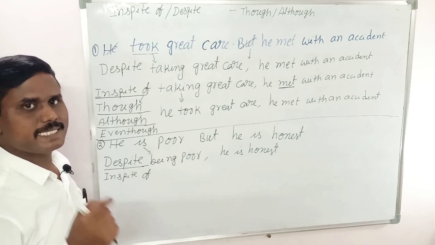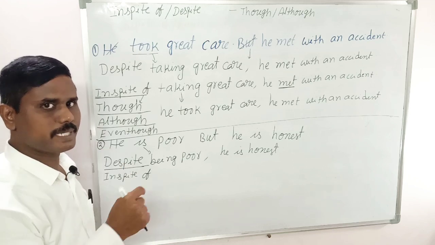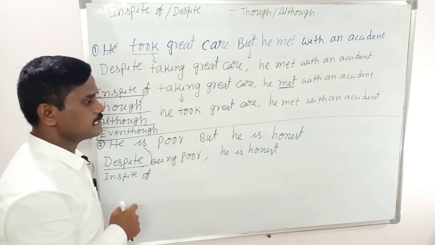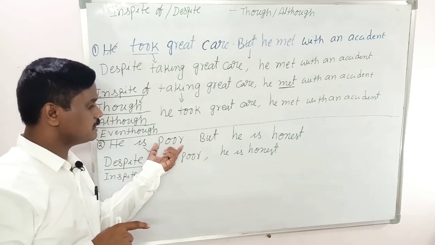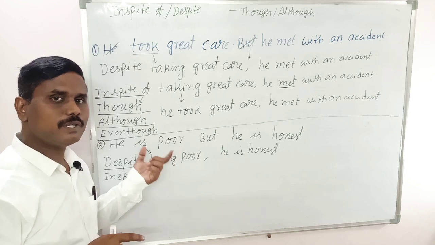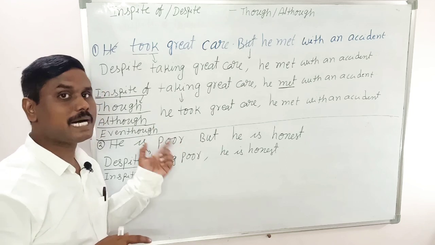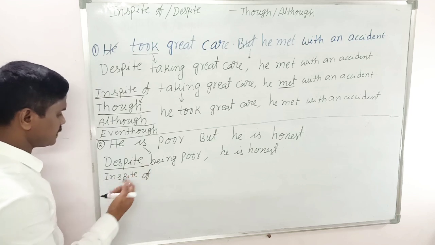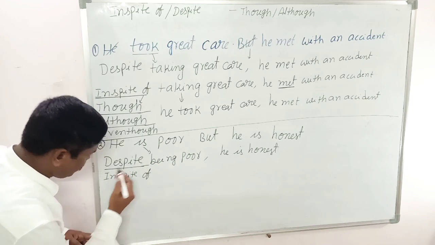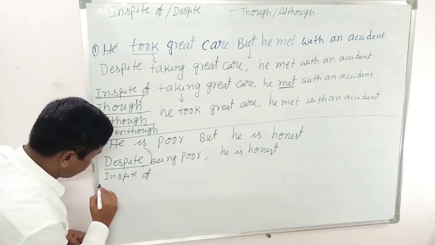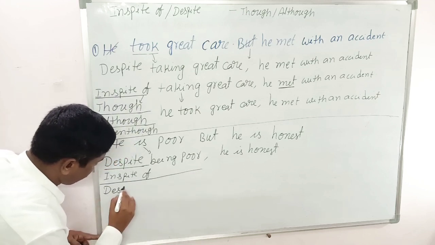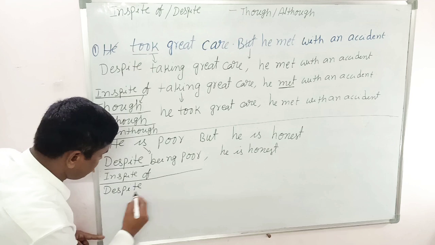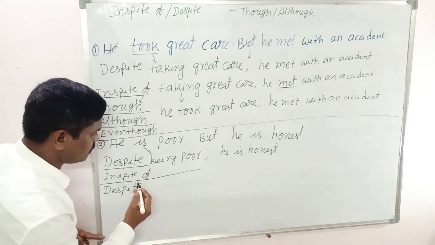Sometimes the examiner will ask in a different manner. Rewrite the sentence using poverty. Here poor is an adjective. The noun form of poor is poverty. Now let us see how to write. Take anyone, despite or in spite of, both no problem.